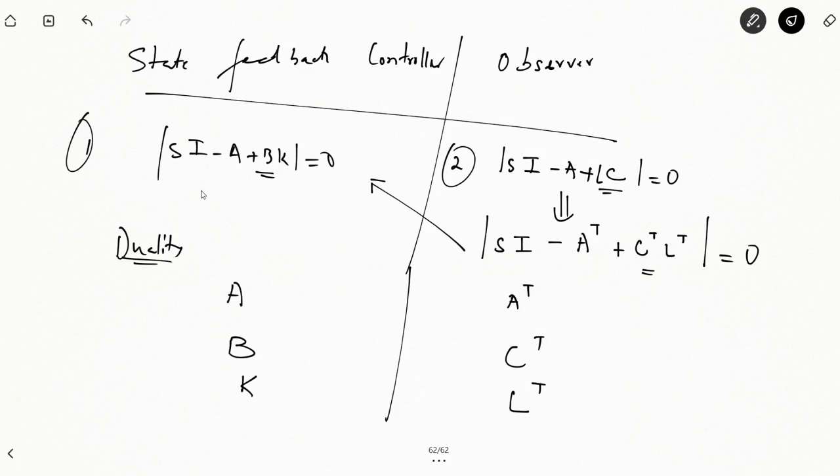B in case of a state feedback controller is equal to the C transpose in an observer gain matrix. K in the state feedback controller is equal to the L transpose in the observer gain matrix. Right? Now let's design an integrated state feedback and observer system.